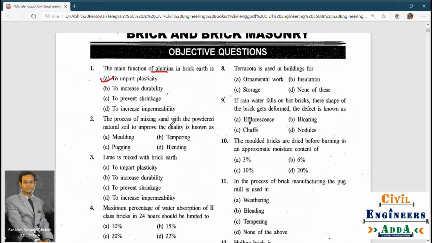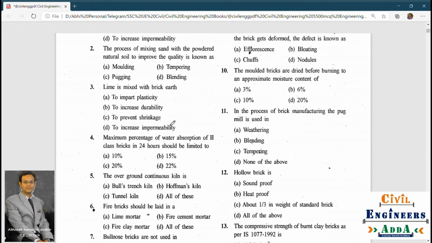Next question: the process of mixing sand with the powdered natural soil to improve the quality is known as molding, tempering, pugging, or blending. So the answer is blending. It is nothing but a blending of sand and natural soil.